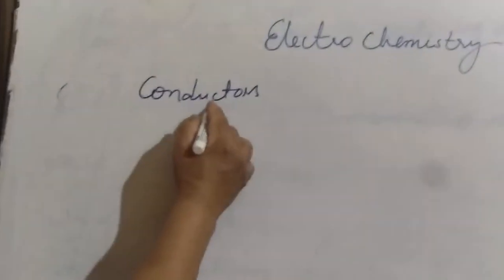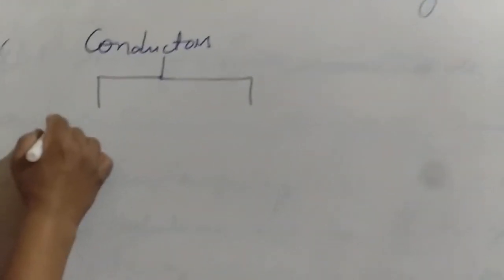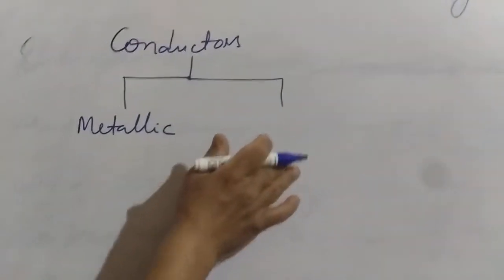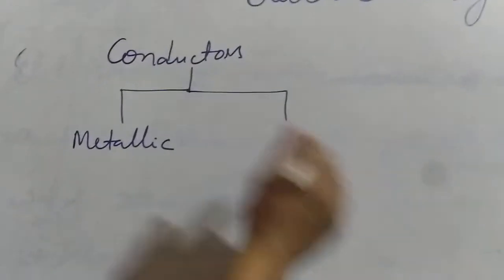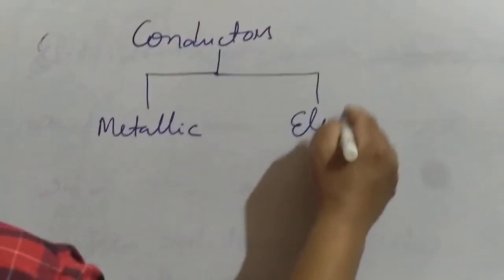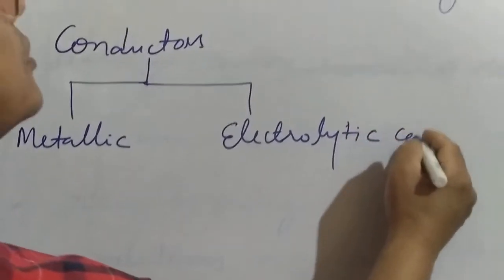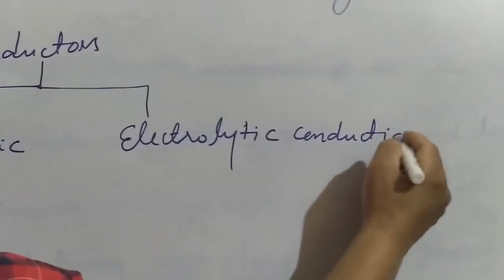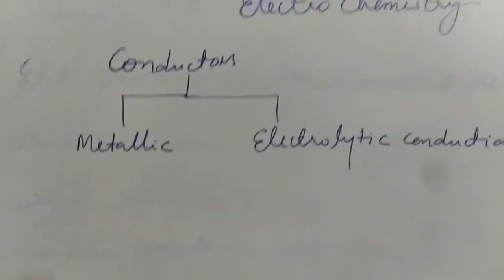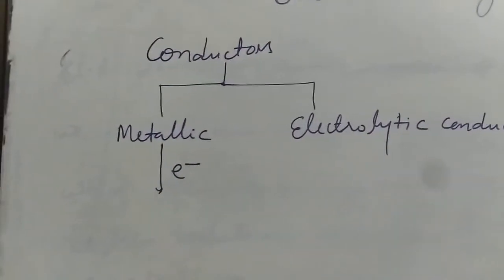Now conductors we can divide into two parts. First is metallic conductors, and second is substances which conduct electricity in their molten state or in their aqueous solutions. We call them electrolytic conduction. In metallic conductors, the charge carrying particles are the electrons.